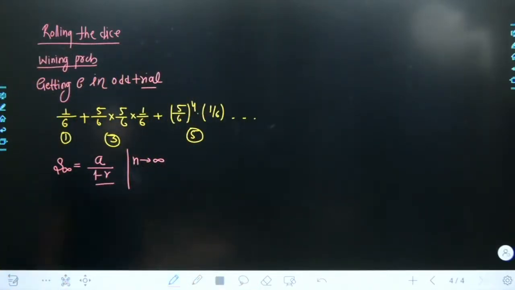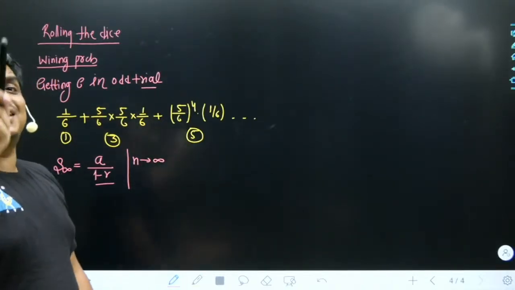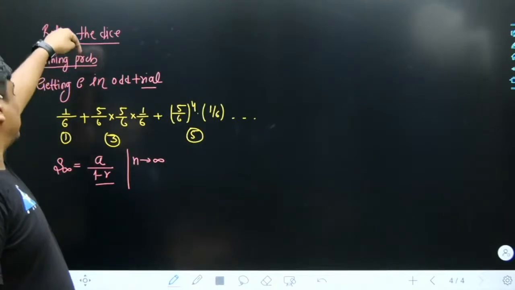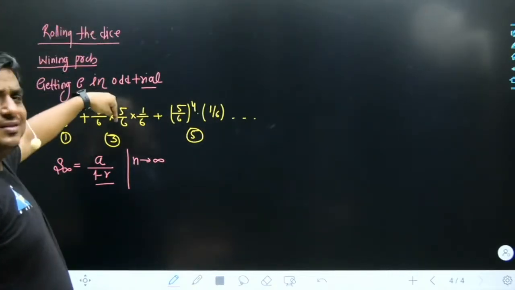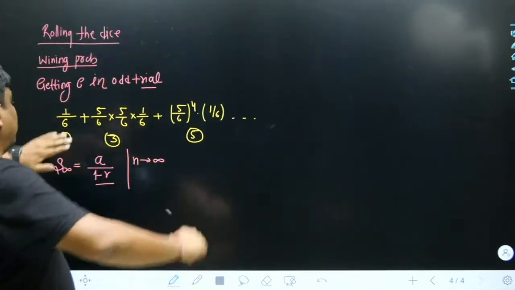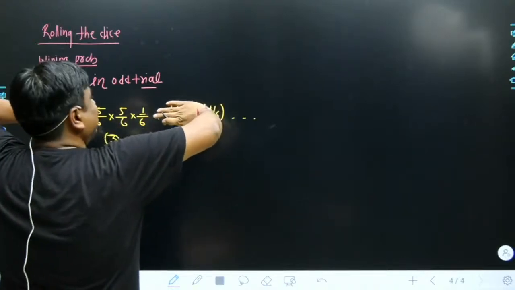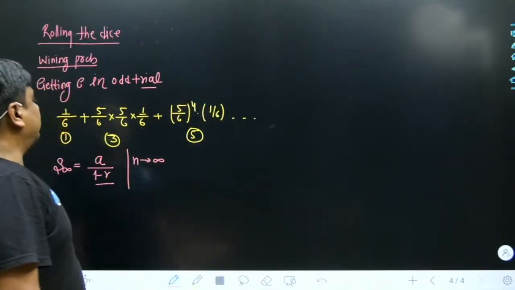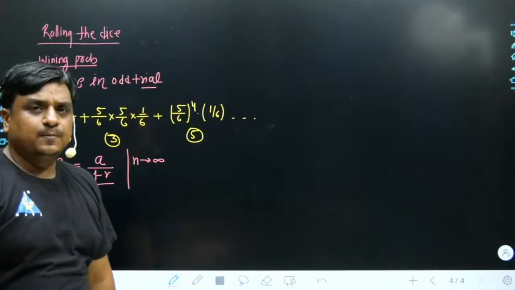If somebody had asked, what is the possibility that the person is going to win precisely in the third trial? That means he has lost in the first trial, he has lost in the second trial, and he has won in the third trial. So in that case, the possibility must be 5/6 into 5/6 into 1/6.